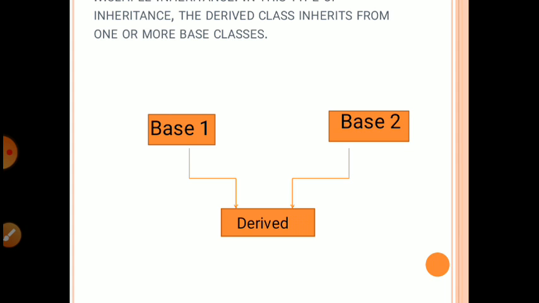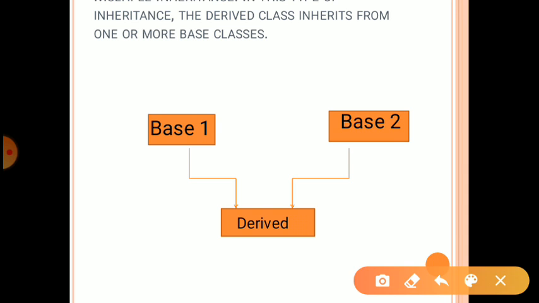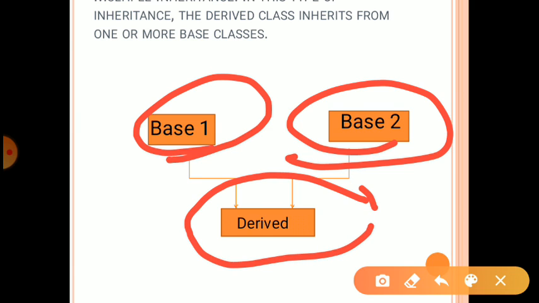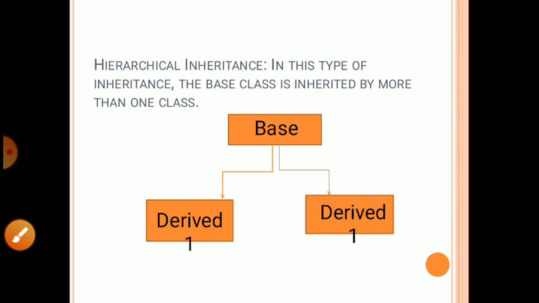Now the next is multiple inheritance. In multiple inheritance, the derived class inherits from one or more base classes. Previously we took one base class or one parent; here we take two parent classes and it is redefined by the derived class. It means two parents and one child concepts are there in multiple inheritance.